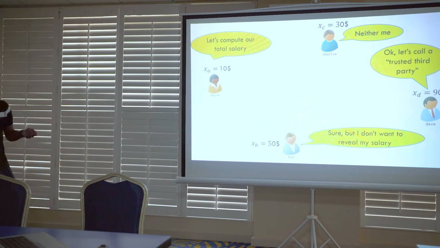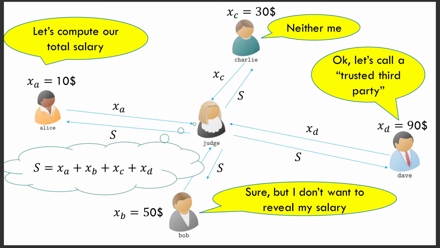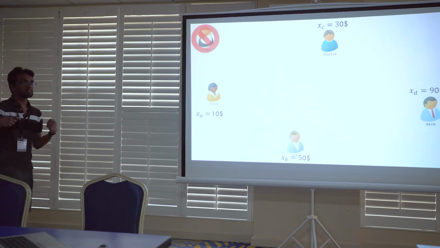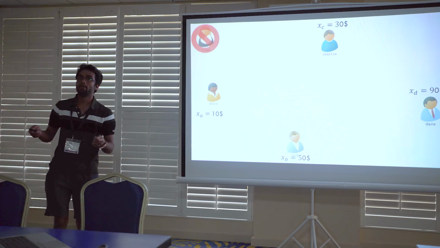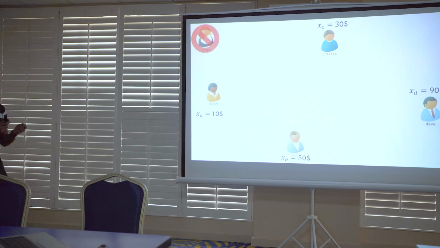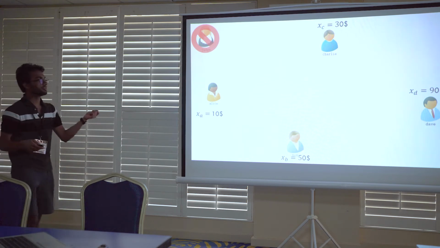So, what they can do is call a trusted third party and send their inputs, their salaries, to this party, which then computes the sum and forwards this sum to all other parties. This is a secure solution, but we would like to remove the need for such a trusted third party. And this is exactly what MPC lets you do. MPC lets you compute a function on private inputs of parties without needing a trusted third party.